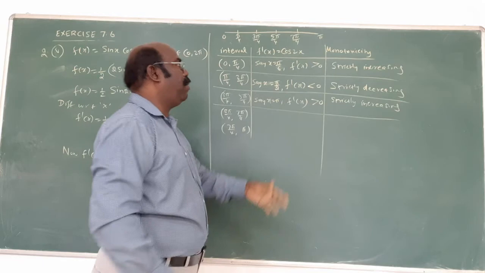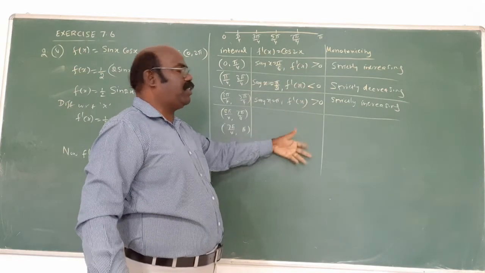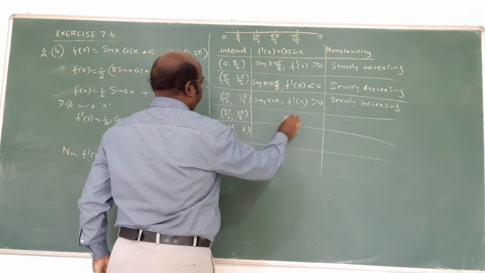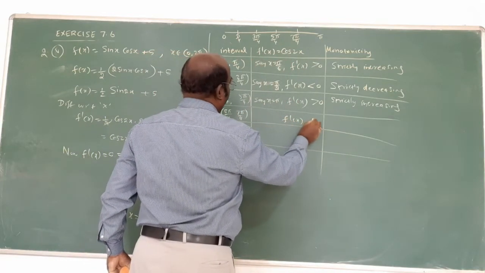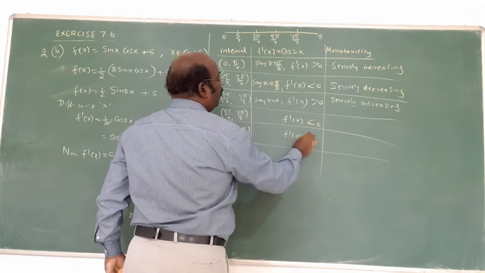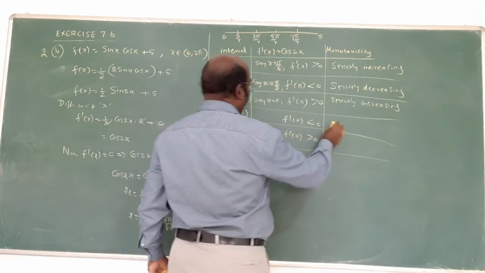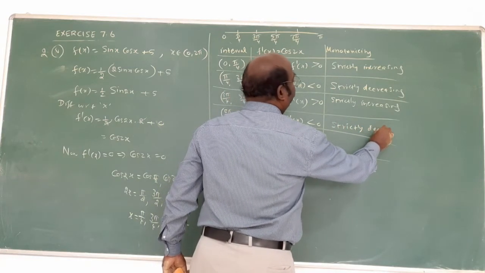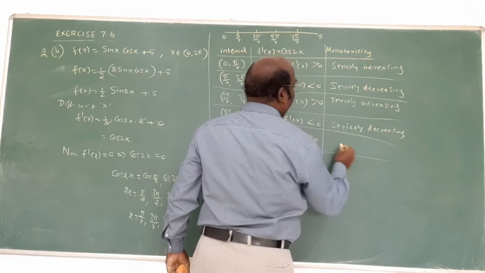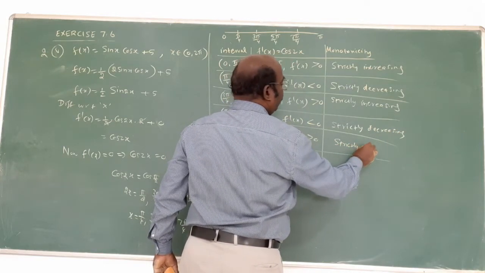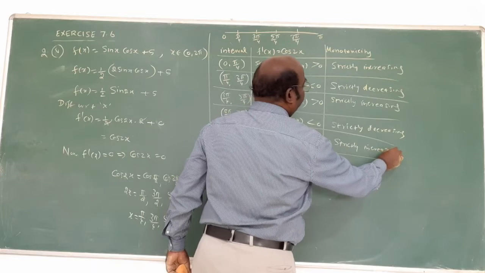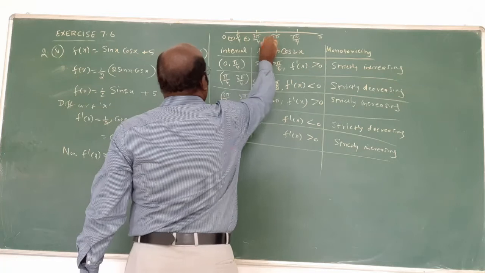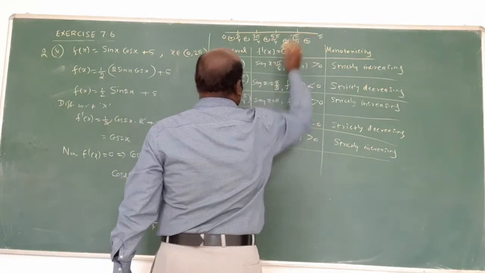Again, for this problem, positive, negative, positive, negative, positive only will come. Next one, that is the answer. Right answer. This is actually less than 0, this is actually greater than 0. You put the value, the same answer will come. Strictly decreasing. Strictly increasing. Am I correct? Now, this is positive, negative, positive, negative, positive.